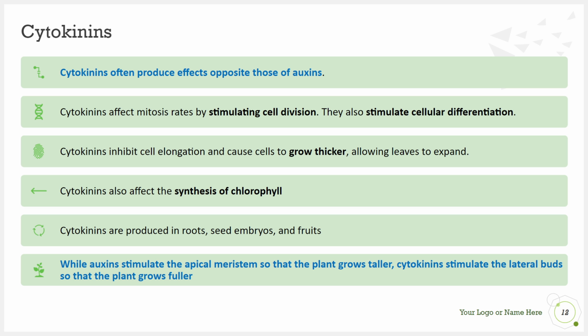And while auxins were mainly stimulating parts of the apical meristem to stimulate mitosis and growth via elongation, they mainly made the plants grow taller, essentially. Instead, cytokinins are going to stimulate the lateral buds. The lateral buds can still be considered meristematic tissue, but they're not at the top. They're not the apical meristem. Instead, they're at the sides and are responsible for branching, so it makes the plant grow fuller, not taller.